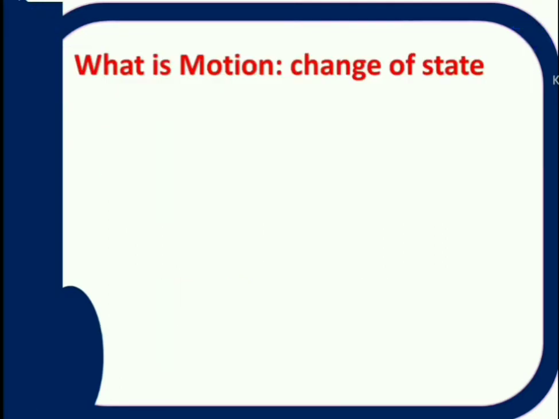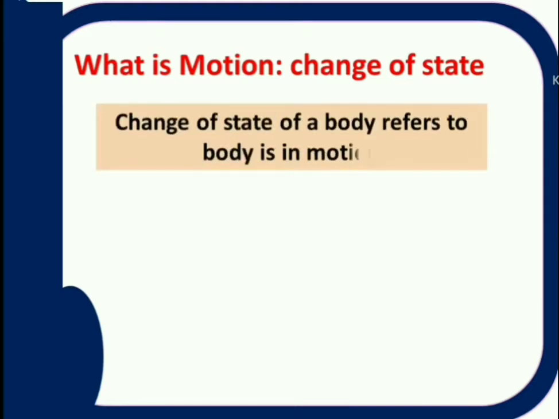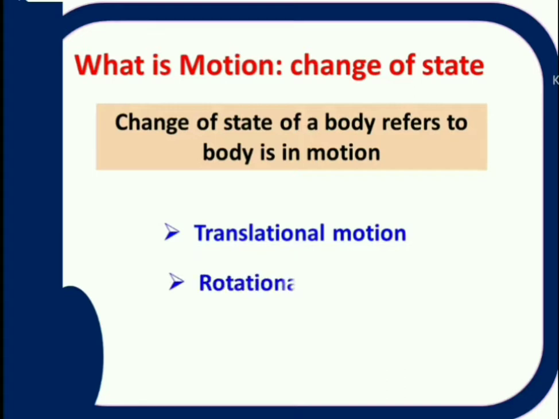First of all, let us discuss what is motion. Generally, the word motion refers to the change of the state of a body. That means, if the state of the body is changing, then we used to say that body is in motion. This change in state may be in any manner. Depending on the change in state, the motions are three types. One is translational motion, another one is rotational motion, and third one is oscillatory motion.